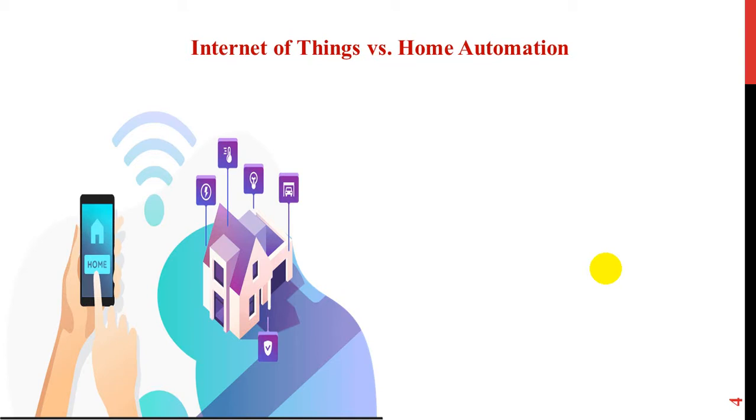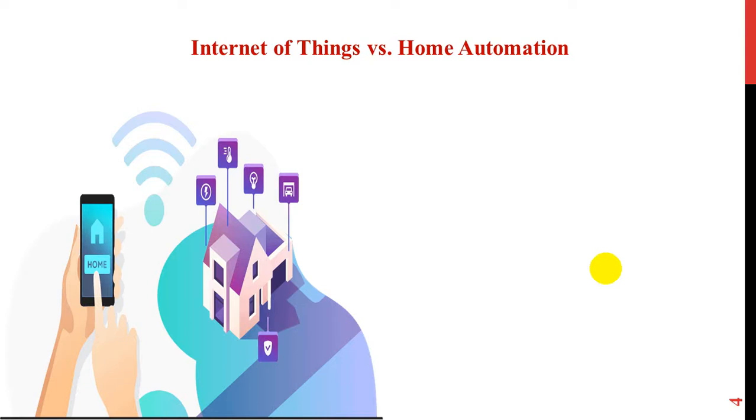This picture shows the IoT, because nowadays everyone is talking about IoT. IoT means Internet of Things with home automation. Normally, by using smart light bulbs you can turn on and turn off by using the IoT devices.